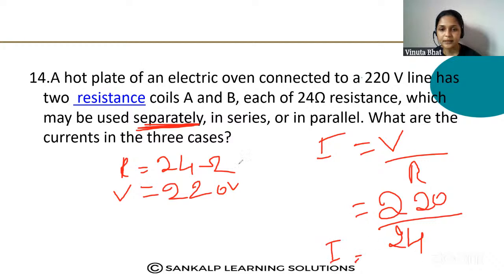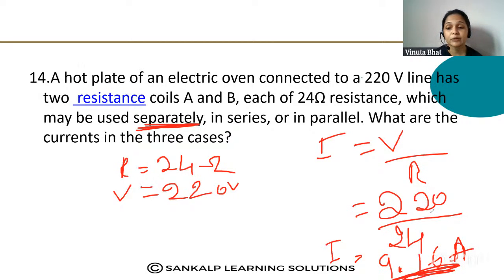When it is connected separately, the answer is 9.16 ampere. So just try to solve this. Practice how to solve 220 divided by 24. Okay.